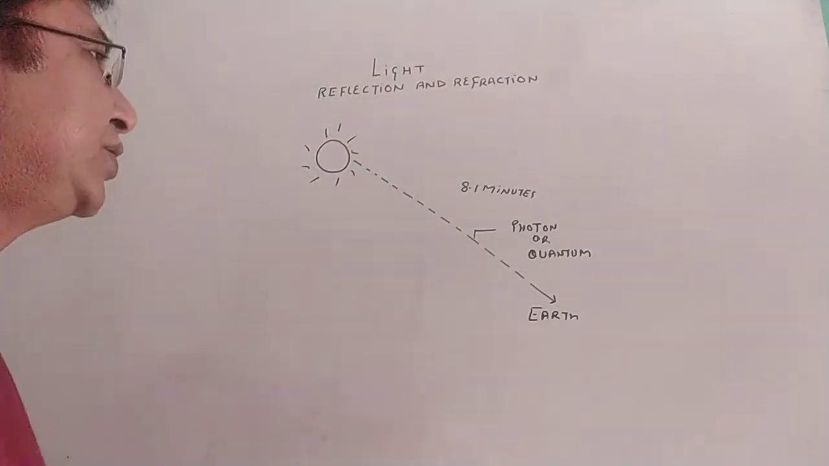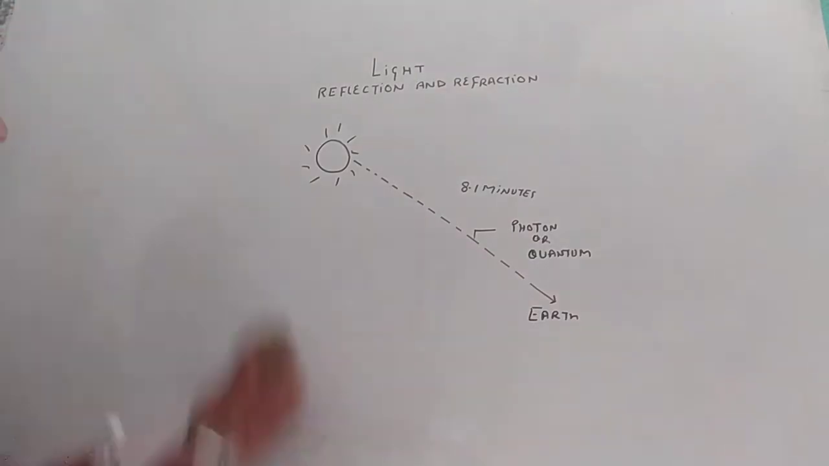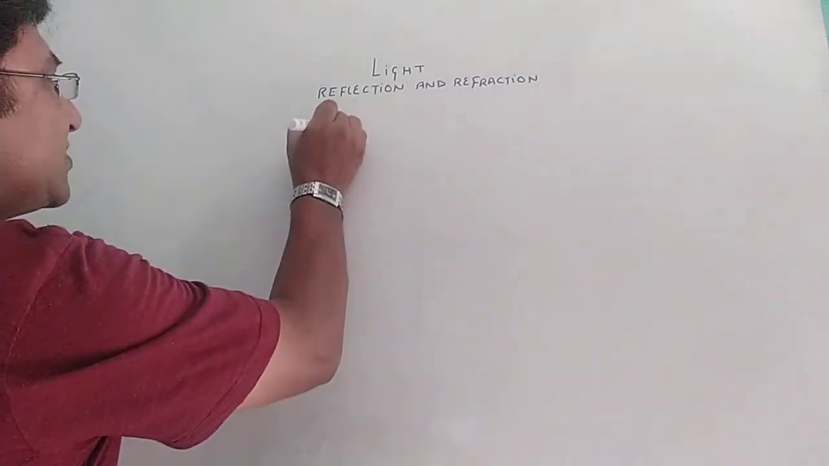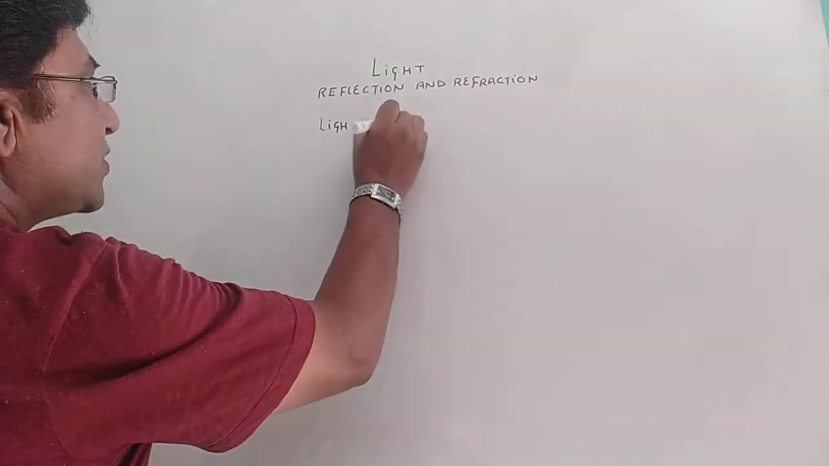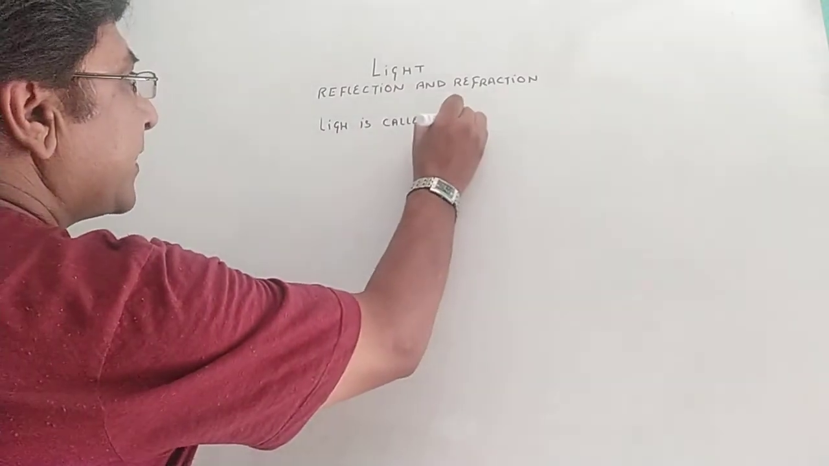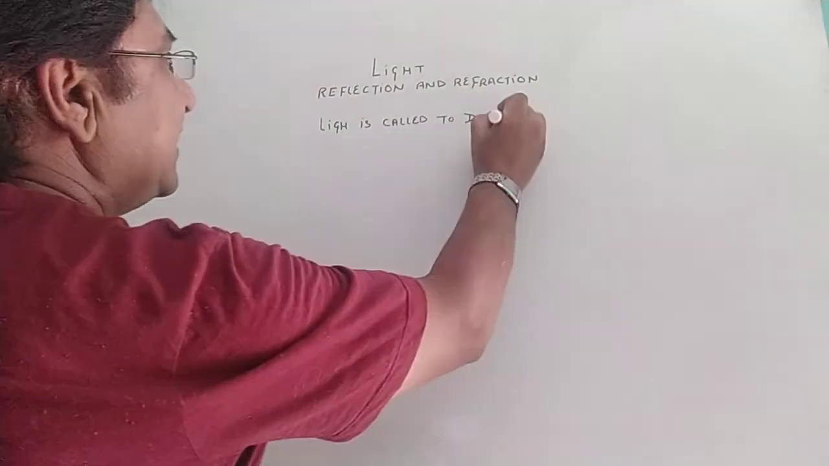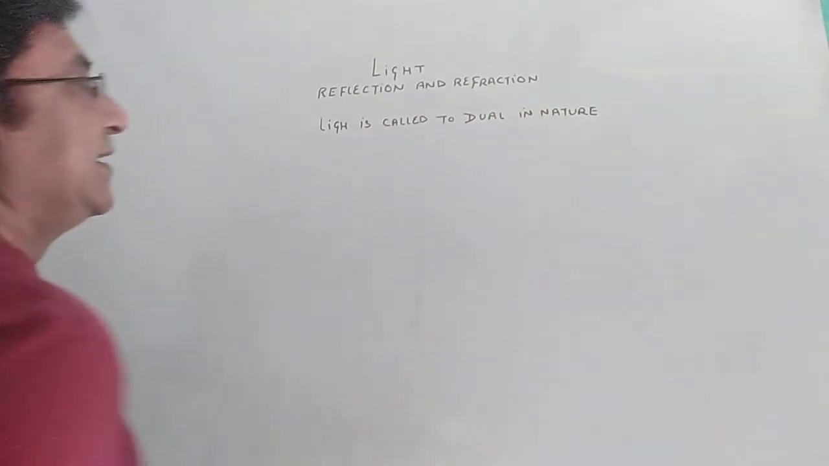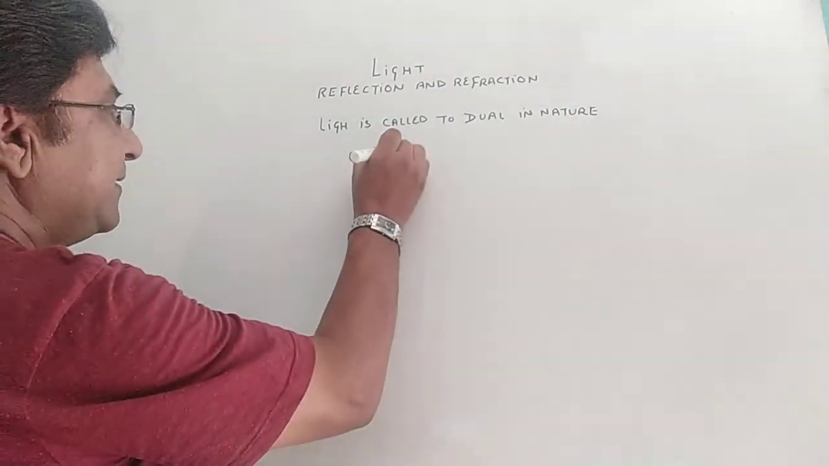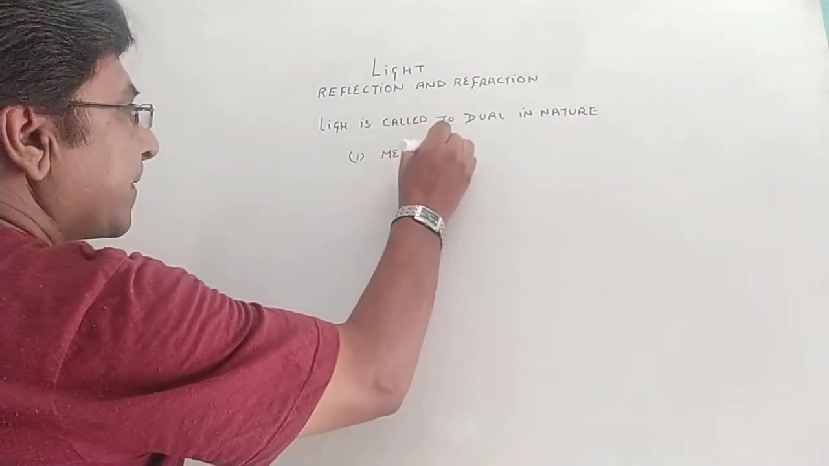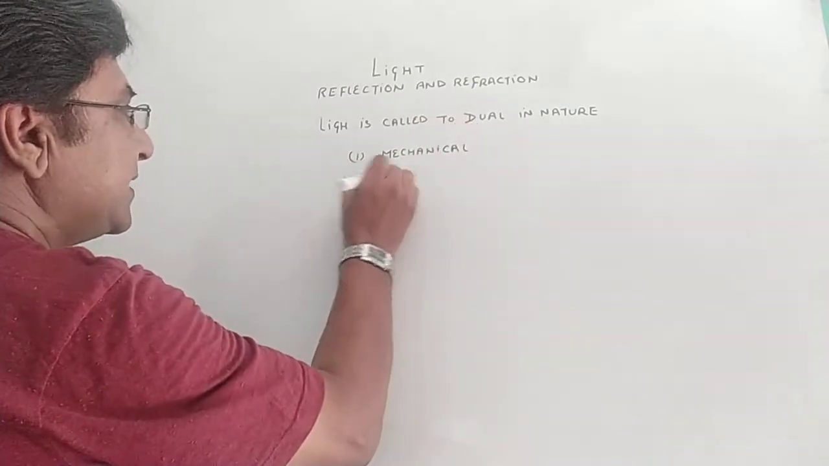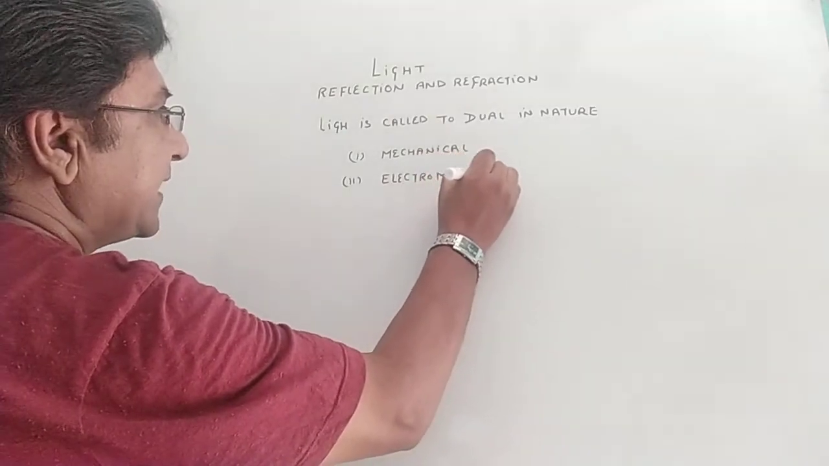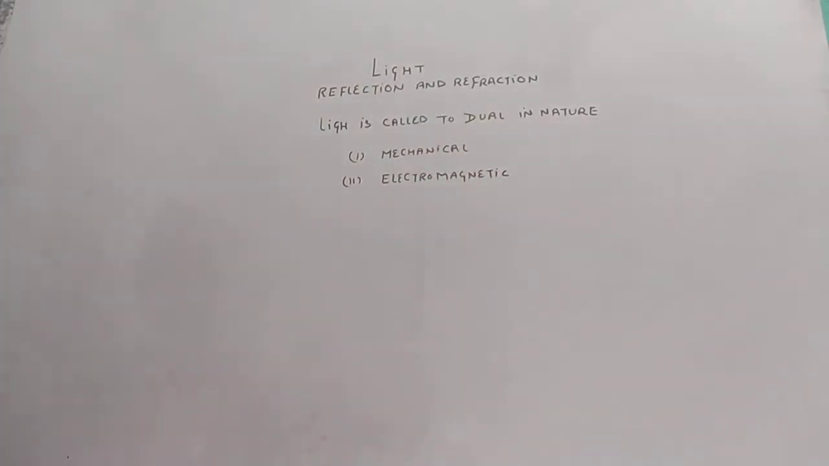Let's understand the properties of these packets of light. Now light is said to be dual in nature. What do you mean by dual in nature? It means it has two kinds of nature. One is mechanical, and the second one is electromagnetic. Let us understand what is mechanical.